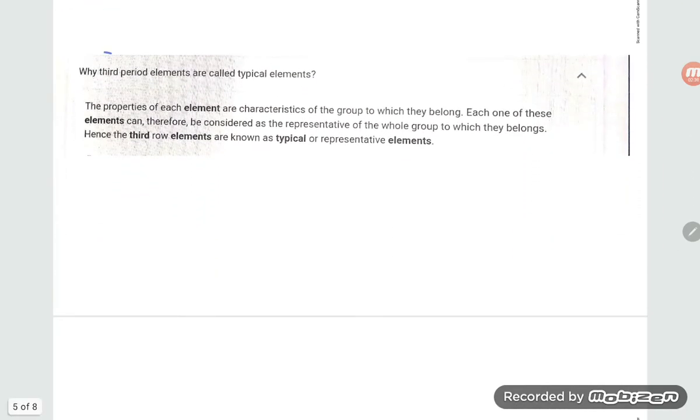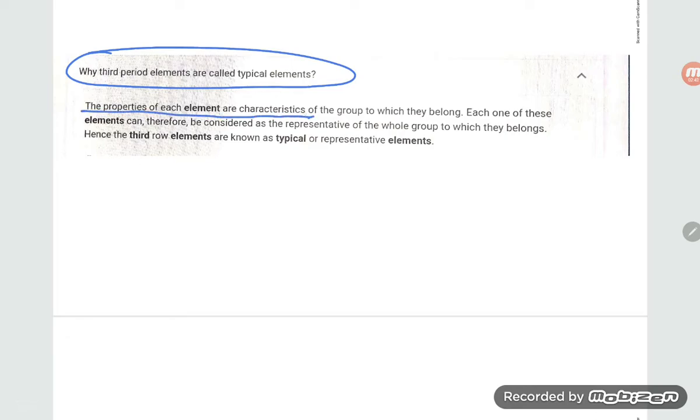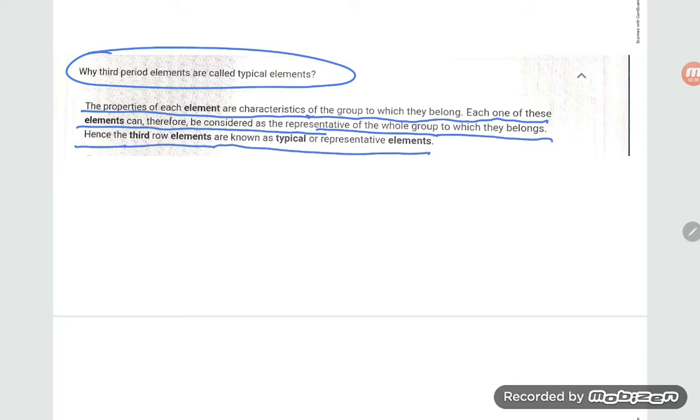Now, why are third period elements called typical elements? The properties of each element are characteristics of the group to which it belongs. Each one of these elements can therefore be considered a representative of the whole group. Hence the third row elements are known as typical or representative elements. Suppose there are sodium, potassium, rubidium, cesium and francium.